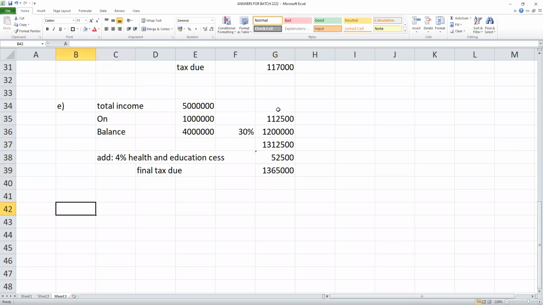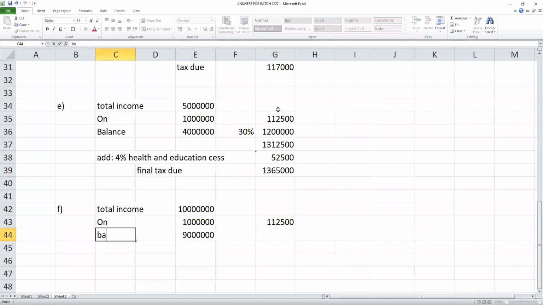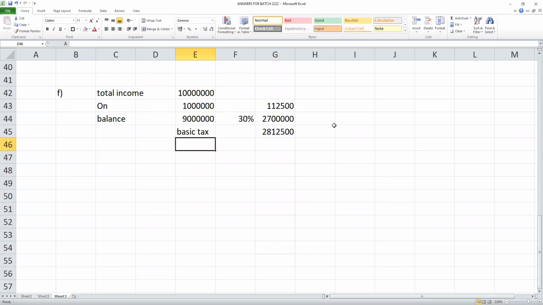Next, ma'am. Total income 1 crore. What is the tax? Tell me. On 10 lakhs, 1,12,500. On the balance, 30%. So this is my basic tax. And then should I add surcharge now? Yes, sir. Add 10% surcharge. 15% only if it is more than 1 crore.